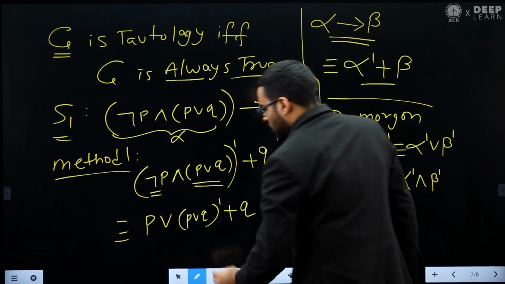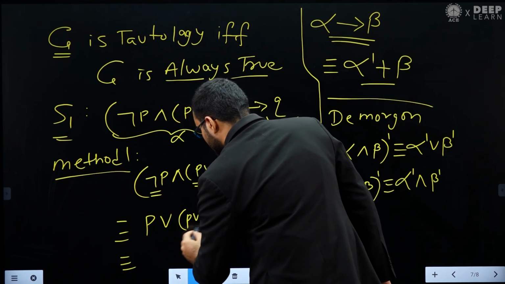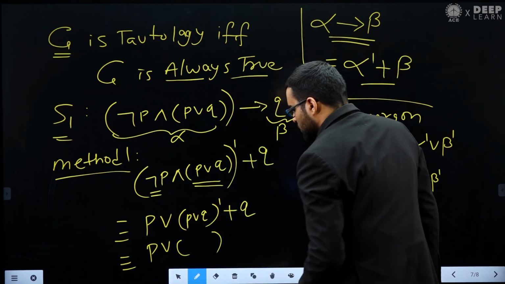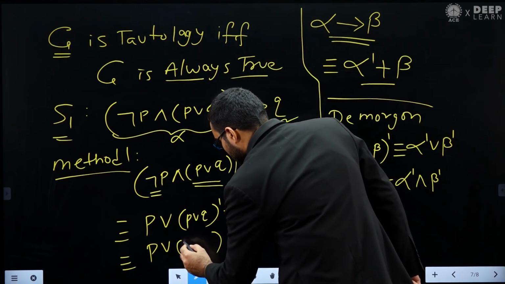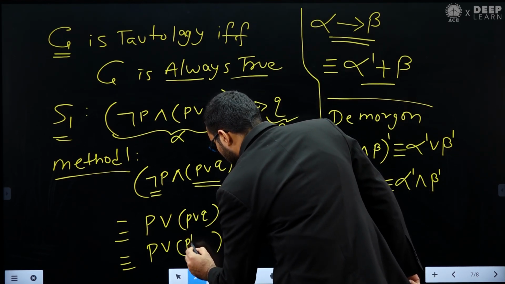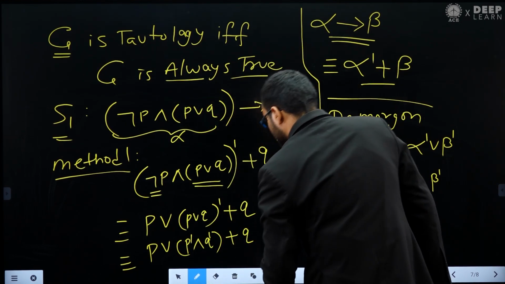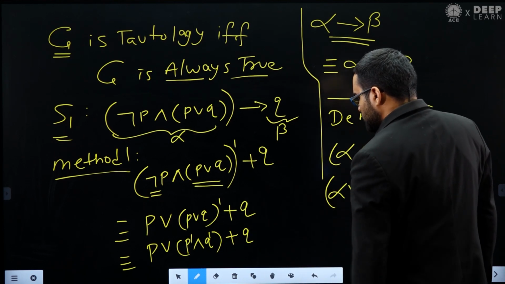Now again what we can do? We can again apply De Morgan formula here. If we apply the De Morgan formula, then what we will get? We will get P dash and Q dash, plus Q. So this is what we got.